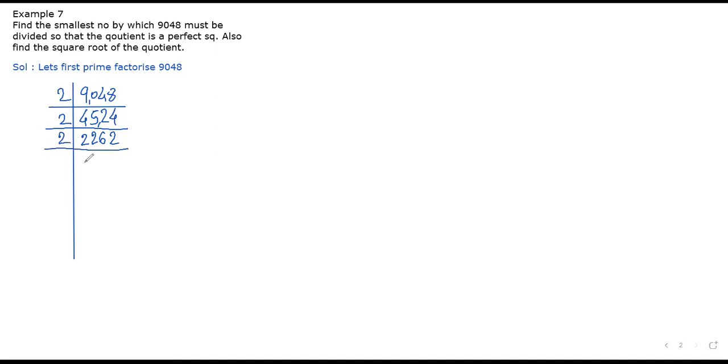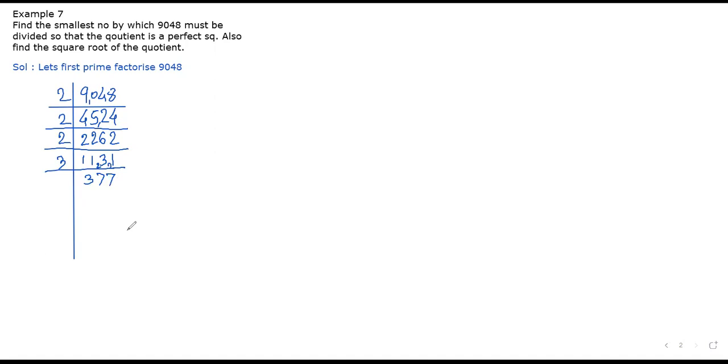Then again by 2. 2 1s are 2. 2 3s are 6 and 2 1s are 2. Now by 3. 3 3s are 9. 3 4s are 12. 3 3s are 9. Remainder is 2. 3 7s are 21. Again remainder is 2. And again 3 7s are 21. Okay.